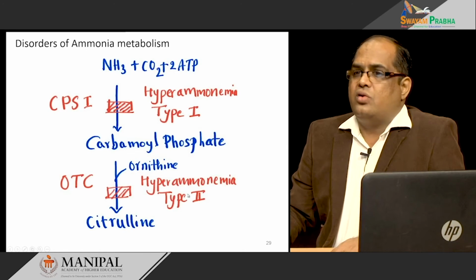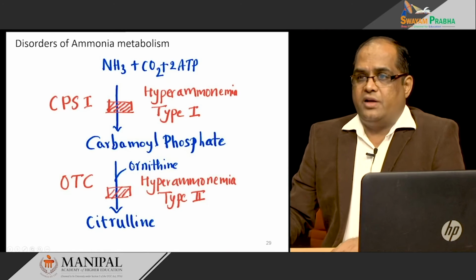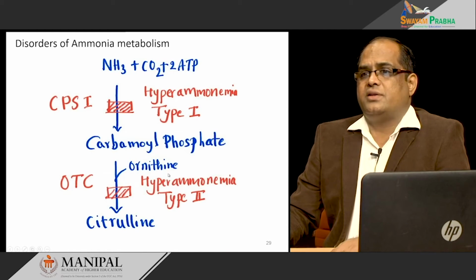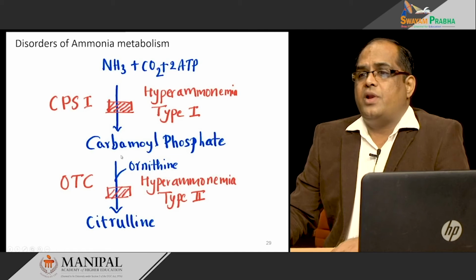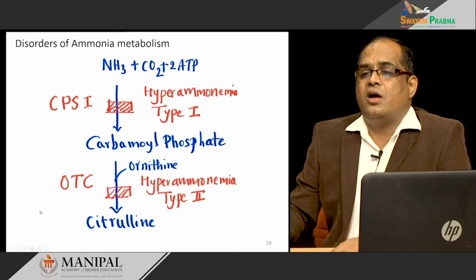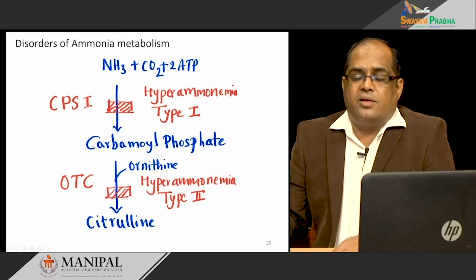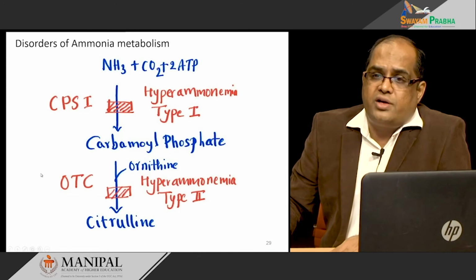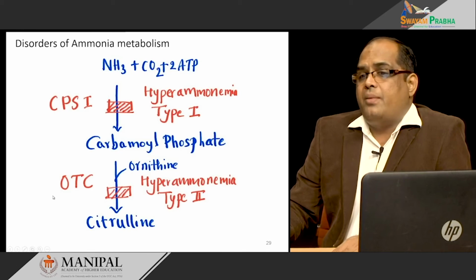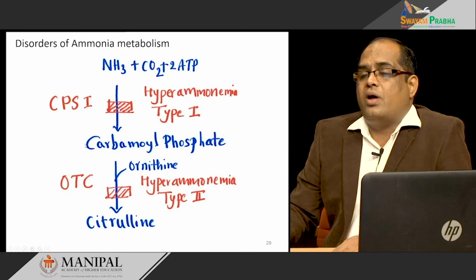It is similar to type 1, but type 2 differs in that there is accumulation of carbamyl phosphate that spills over into the cytosol, and this enters another pathway going on in the cytosol, that is pyrimidine metabolism, and it increases the level of orotic acid.